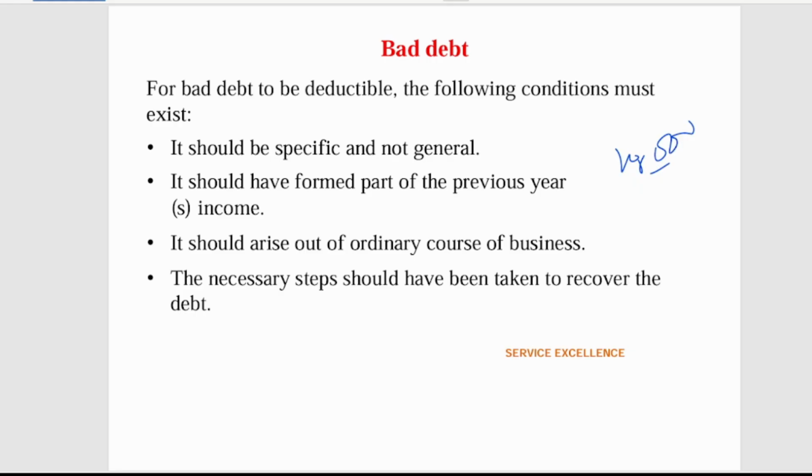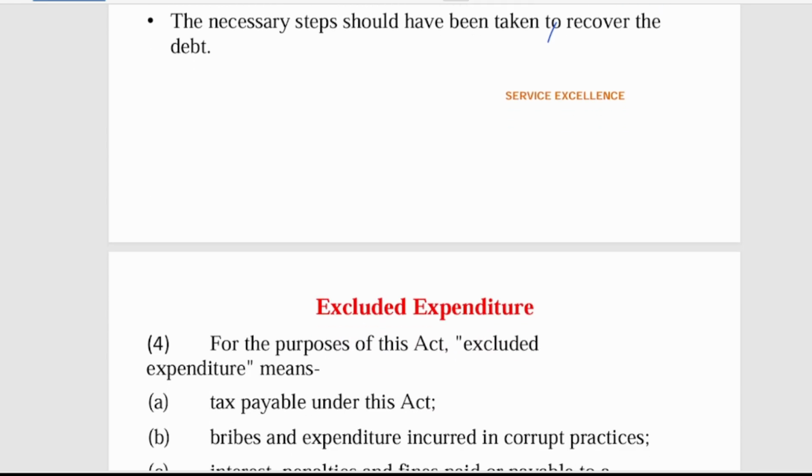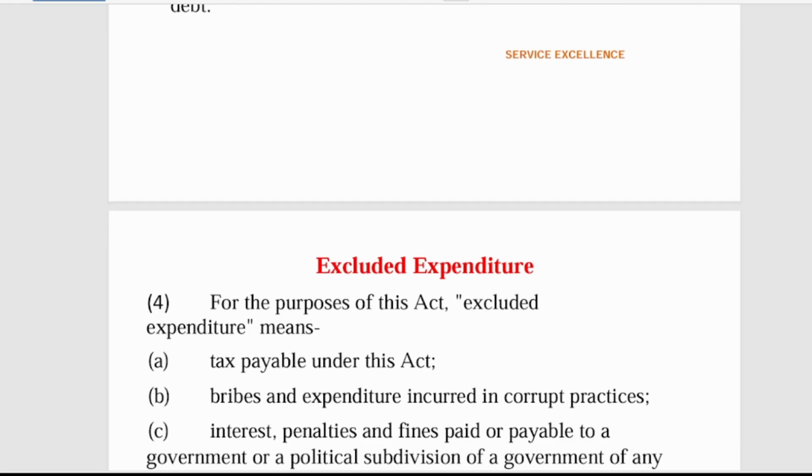Third, it should arise out of the ordinary course of business. The normal business that you are doing is where the bad debt should come from. And the necessary steps should have been taken to recover the debt. If Kwame is owing you, you should have gone through all the means that any other normal person would go through to get it, like taking the person to court, making it legal that they can't pay you. Then you can treat it as bad debt. But you can't just stay in the house and say, oh, Kwame cannot pay, so that's my bad debt. No.